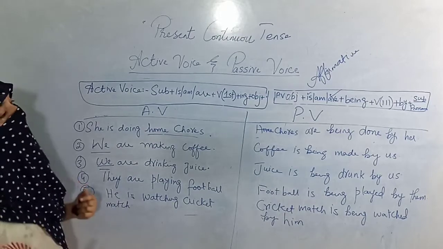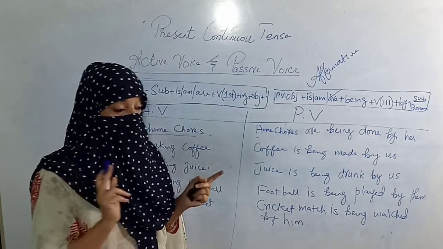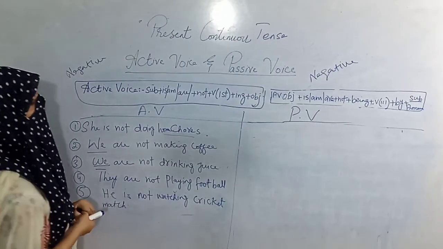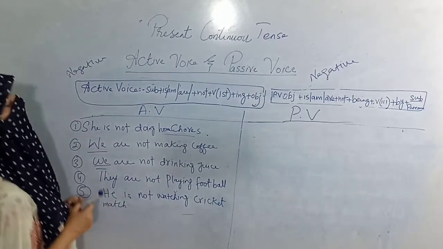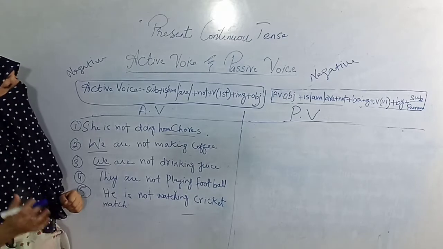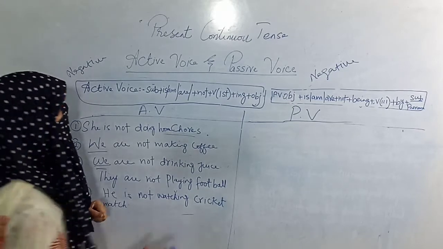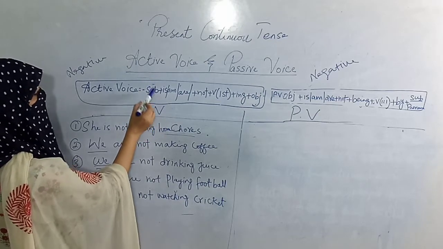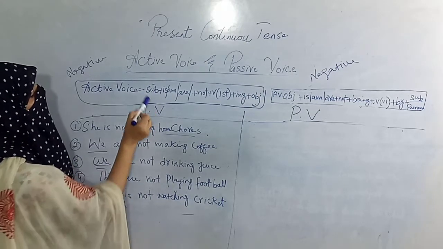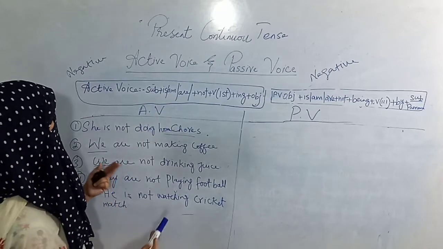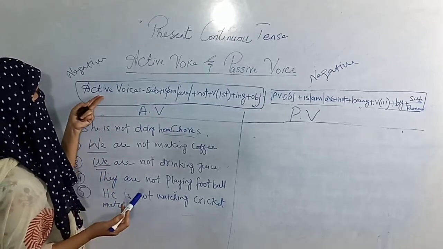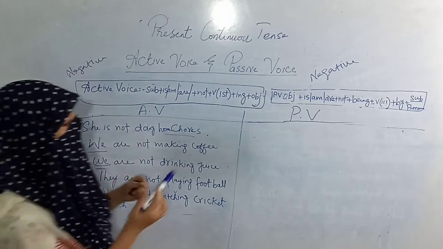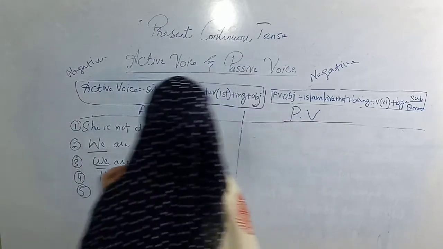Now we will do negative sentences in which denial will be made. The formula will remain same and only not will be added in the formula. And as I have told you earlier that this is present continuous tense formula, and the present continuous tense formula is also we call active voice, and the passive voice formula is also written before you.